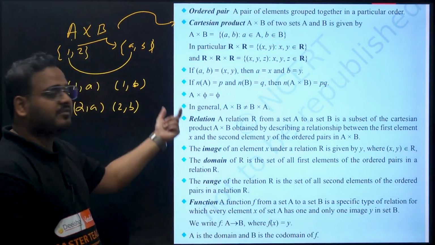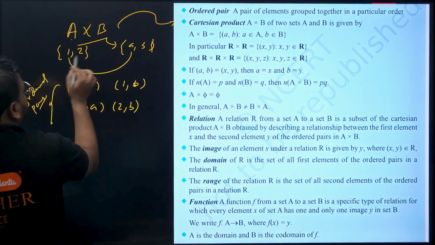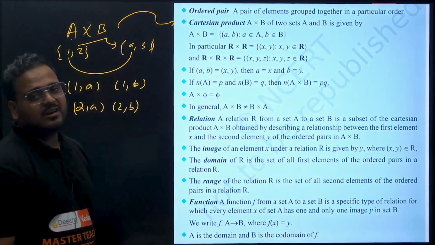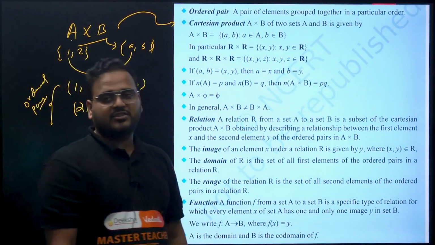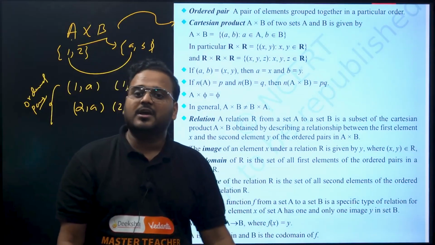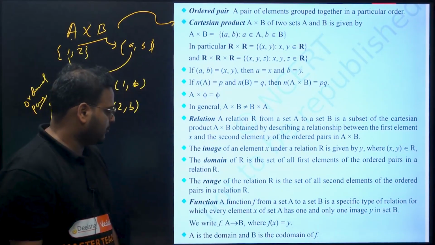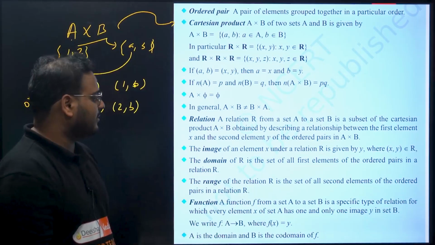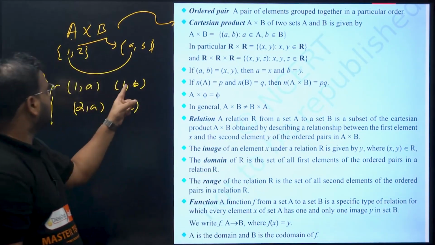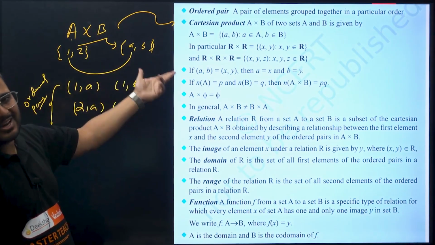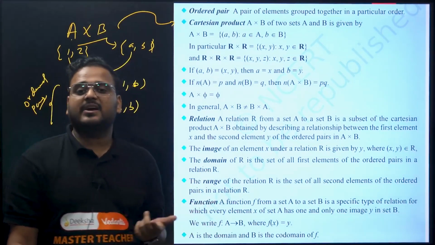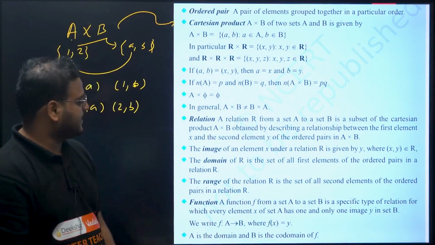What is domain? Domain is the first set of elements. Basically in this case if you see, 1 and 2 is your domain. What is your image or range? Your A and B is the image or range. So when you're writing a relation using the Cartesian products, your first set becomes domain, the set B becomes your image or range or codomain, your choice. Range of the relation R is the set of all second elements of the ordered pairs. So basically set B is a codomain, but over here A and B are your range and codomain in this case because they are not different, but at times there can be a case where they are different also, when you see the functions, especially functions.